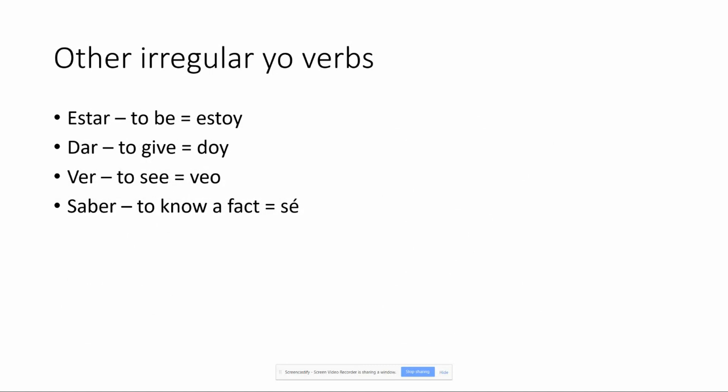There are a couple other irregulars, and students have seen these before in different forms. Estoy for I am, doy for I give, veo for to see, and saber if you want to talk about knowing a fact or knowing how to do something. And the joke, hold your nose. If you need to say I don't know, say yo sé.